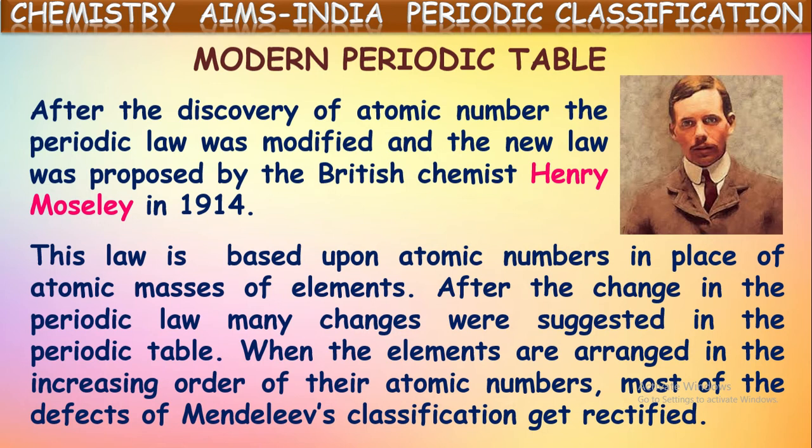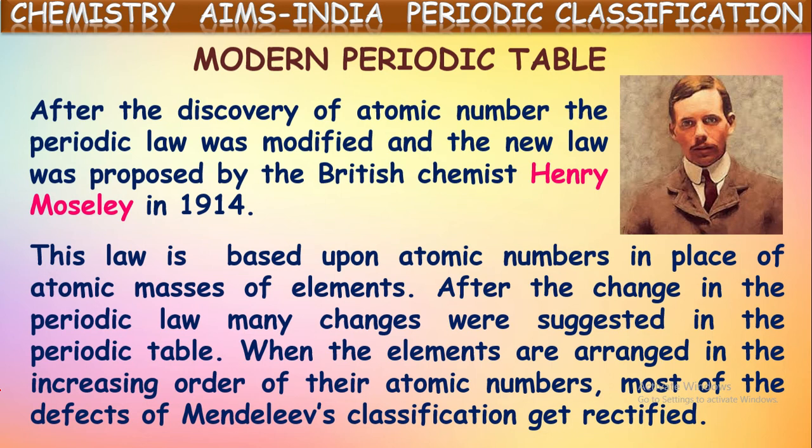This law is based on the atomic numbers in place of atomic masses of the elements. Till Mendeleev, Mendeleev and the earlier scientists had taken atomic mass as a base for classification or segregation of elements into different groups. But for the first time, Moseley chose the atomic number for the classification of elements. After the change in the periodic law, many changes were suggested in the periodic table. When the periodic law was changed, many changes happened in the periodic table.